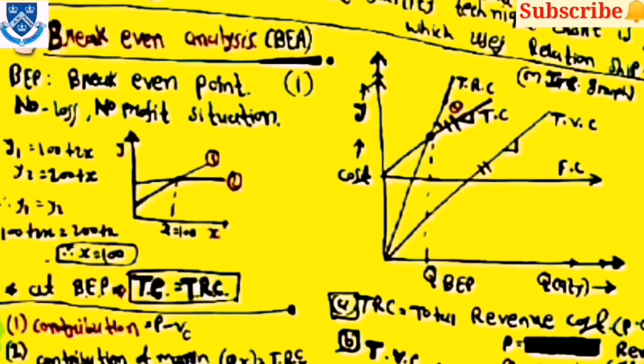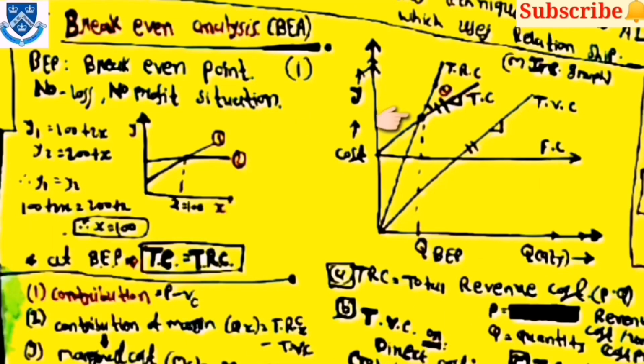Then here the important term is BEA, which means break-even analysis. In that, first one is BEP, means break-even point. For break-even analysis, the graph is here. You can see that FC, TVC, TC and TRC are represented. So when the total cost and total revenue cost intersect each other, then the point is known as the QBEP, the break-even point. At break-even point, no loss, no profit situation is there.